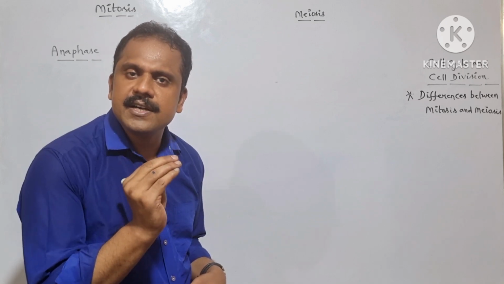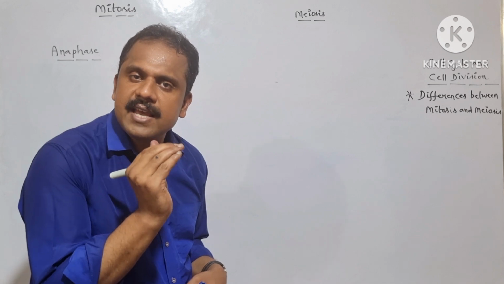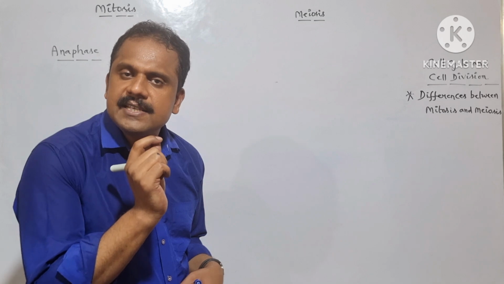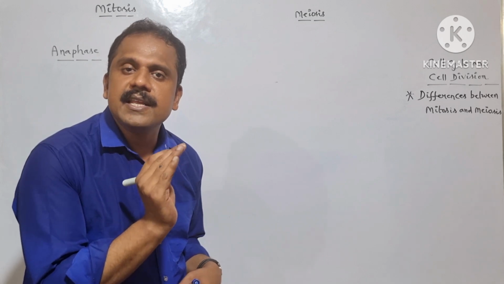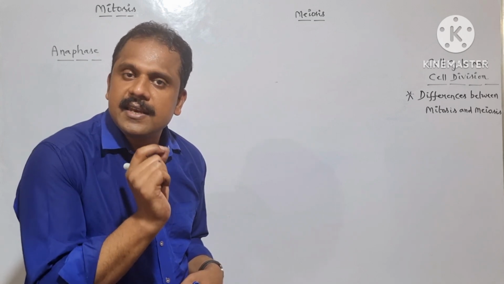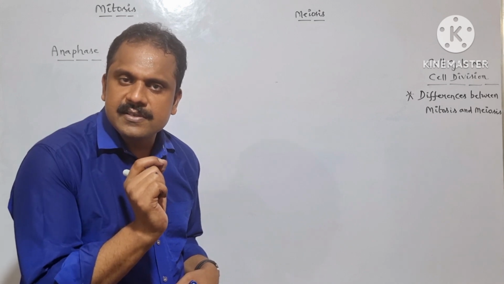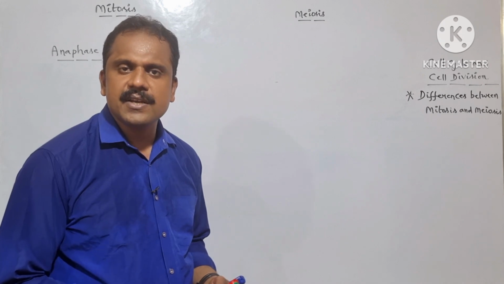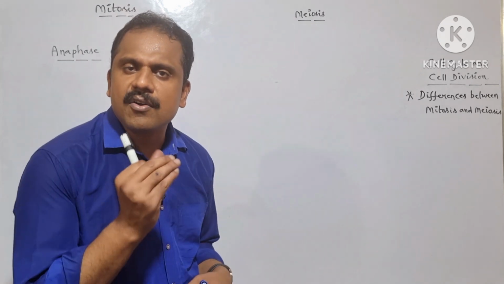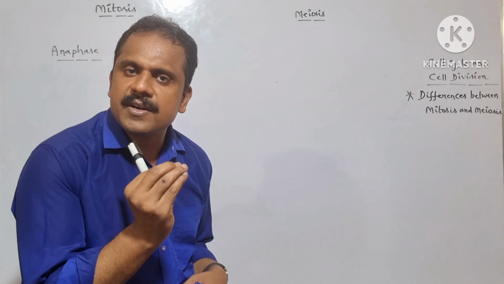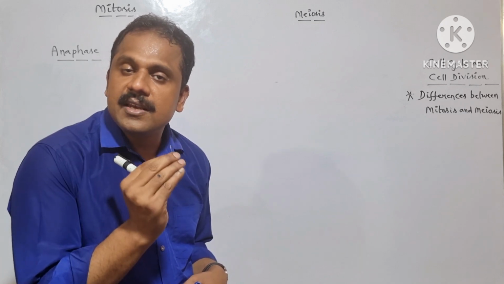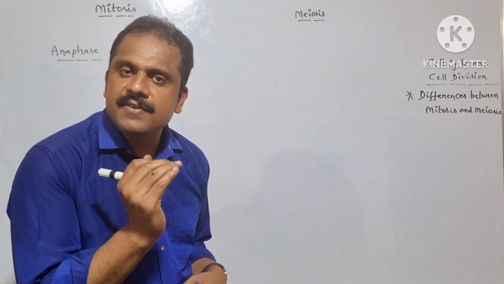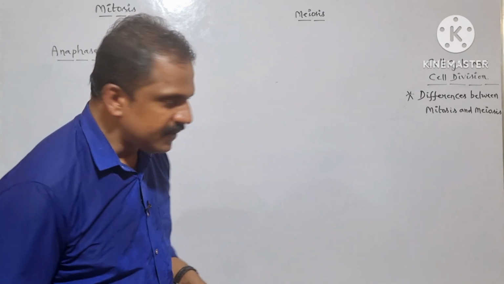So here the splitting of centromere occurs only in case of the anaphase stage of mitosis, but not in case of the anaphase stage of meiosis. In case of the anaphase stage of meiosis, splitting of centromere does not take place. Here, segregation of homologous chromosomes takes place. That means after the successful regulation of genetic exchange or crossing over in between the non-sister chromatids of homologous chromosomes, now these homologous chromosomes are ready to undergo separation during the anaphase stage of meiosis. So let me write it here.